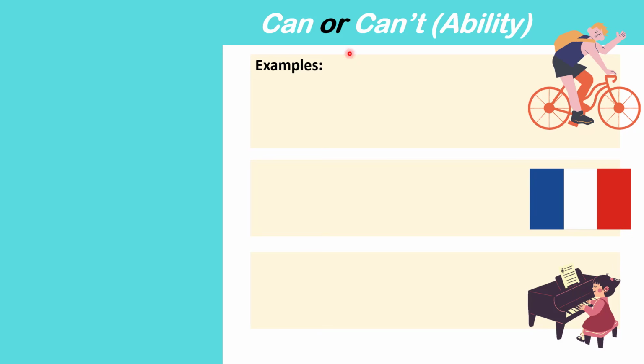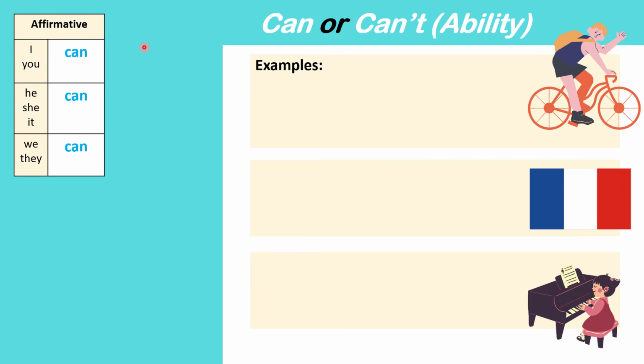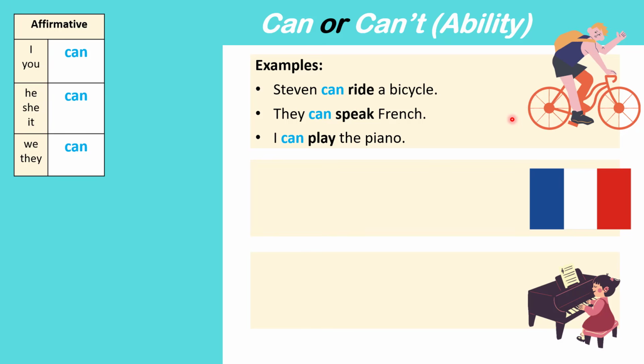First, let's talk about can or can't with ability. So, as we said before, in the affirmative form, we start with the subject plus can. For example, Stephen can ride a bicycle. This means that Stephen knows how to ride a bicycle. They can speak French. That means the people know how to speak French. They have the ability to speak French. I can play the piano. I know how to play the piano.